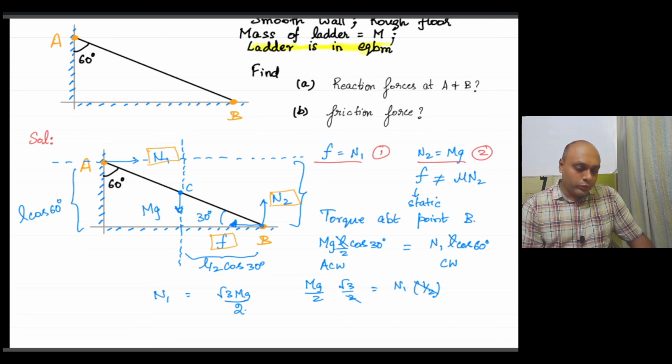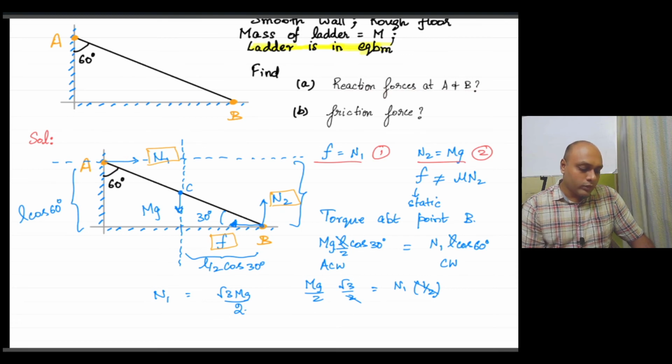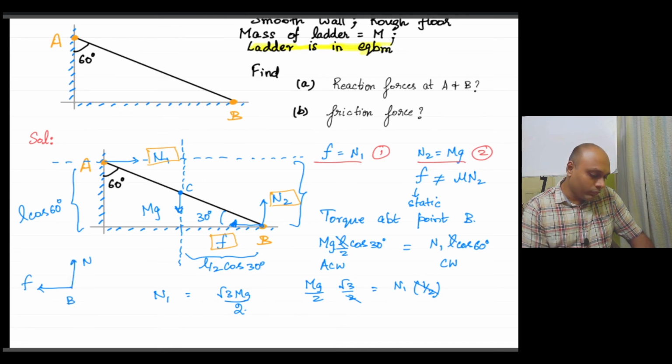Now, one more very important point to note in this question. They are asking you to find reaction forces at A and B. If you look at point A, there is only one force, N1. So the reaction force at A is going to be N1 only. But for the reaction force at point B, you have to be very careful. The reaction force at point B will be the resultant of F and N2, because you have two forces acting at point B coming from the floor. At point B, we have friction and we have N2. So the resulting force at point B will be the vector addition of these two.